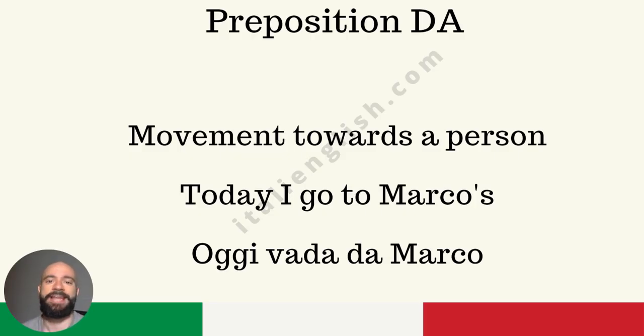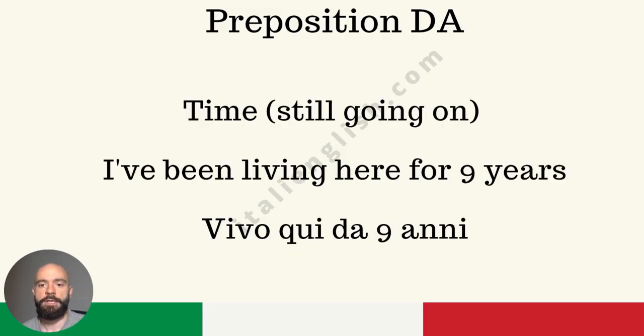Michele's restaurants. Michele's kitchen. Right, you get my point. So keep this cultural reference about Italian restaurants abroad in your English-speaking country, and you will immediately recognize when you're supposed to use this preposition. Or better yet, when you're supposed to apply this case scenario to the sentence that you're about to use. Okay, then time when the action is still going on.